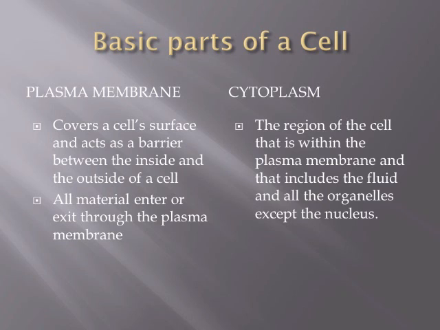Basic parts of the cell. Plasma membrane. Covers the cell surface and acts as a barrier between the inside and the outside of a cell. All material enters or exits through the plasma membrane. Cytoplasm. The region of the cell that is within the plasma membrane and that includes the fluid and all the organelles except the nucleus.